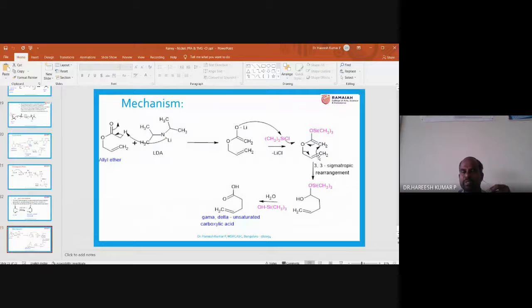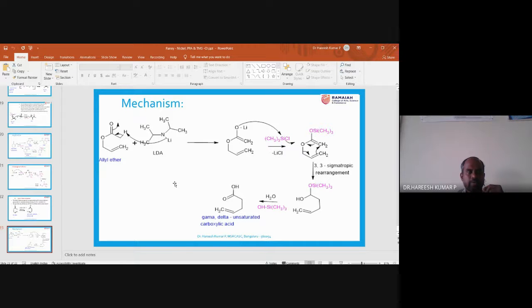How will it form? This bond pair forms a new bond, this bond pair comes over here, this bond pair comes over here. That is how an intermediate is obtained, and there will be hydrolysis, and the gamma, delta unsaturated carboxylic acid is obtained. Okay, so this is about what is called TMS chloride.